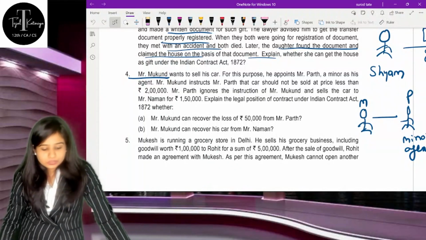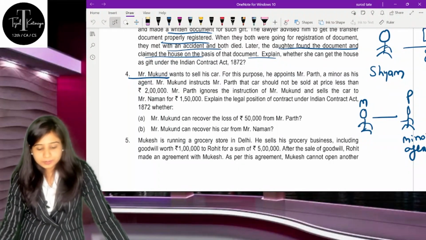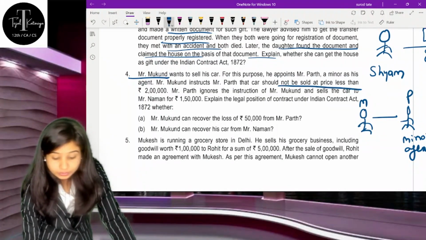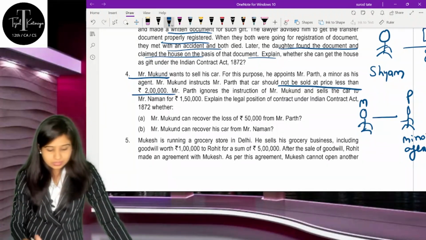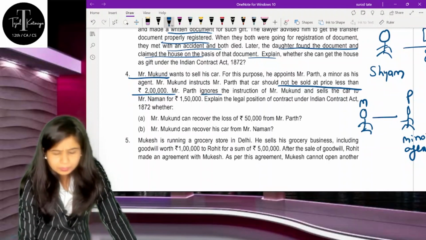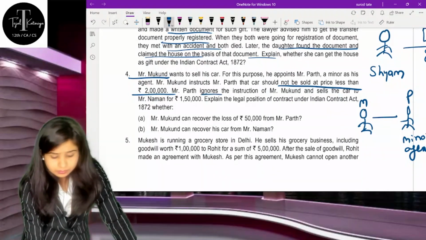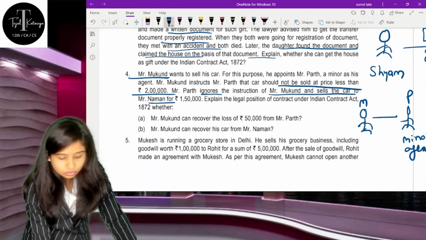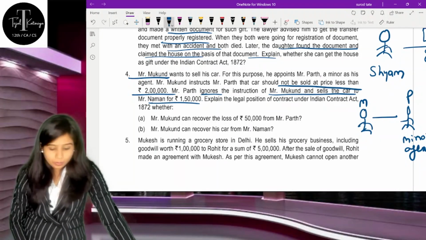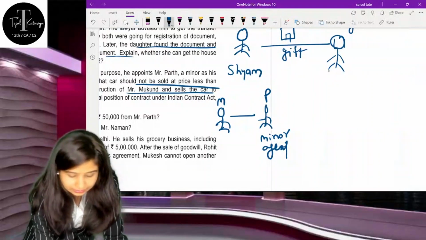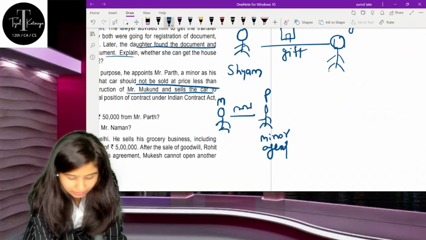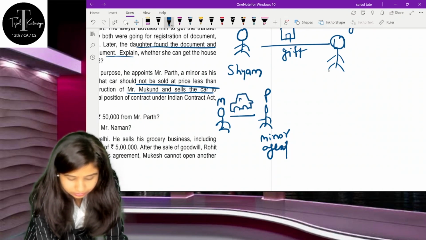Mr. Mukund instructs Mr. Parth that the car should not be sold at a price less than rupees 2 lakh. And Mr. Parth, who is a minor, completely ignores the instruction given by Mr. Mukund, and he sells the car to Mr. Naman for rupees 1.5 lakh. So understand what is happening. So Mr. Mukund is there. There is one car. Assume that this is a car.